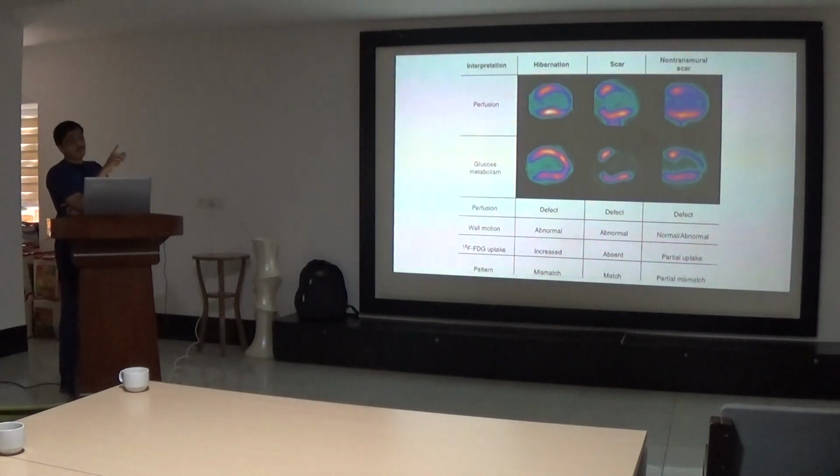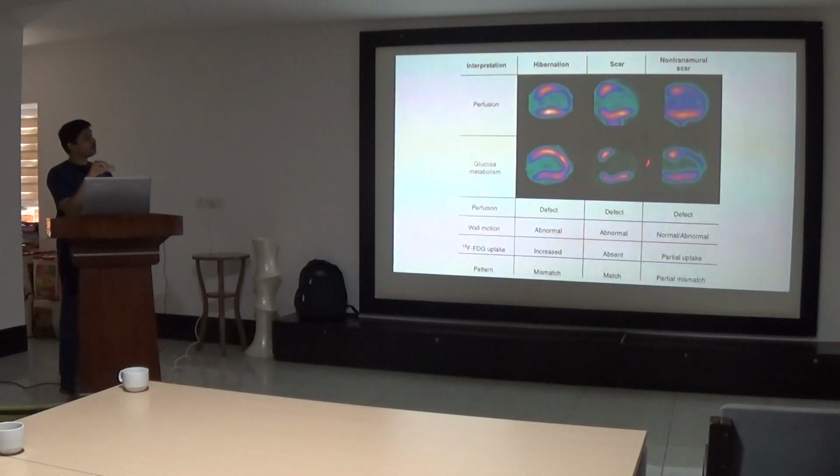In interpretation of PET MPI, first, if we see that there is a perfusion defect, and if we see that in 18 FDG the glucose metabolism is normal in that myocardium, this tells us that the pattern is a mismatch: there is no perfusion occurring, but there is glucose metabolism occurring. So this tells us that this is basically a hibernating myocardium, and this will improve after revascularization.